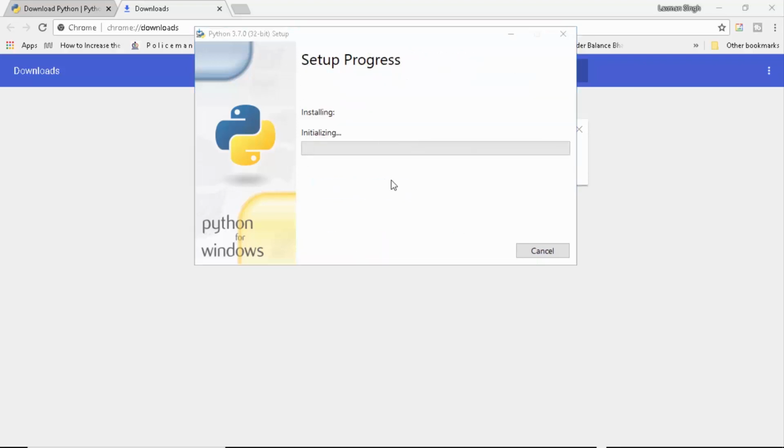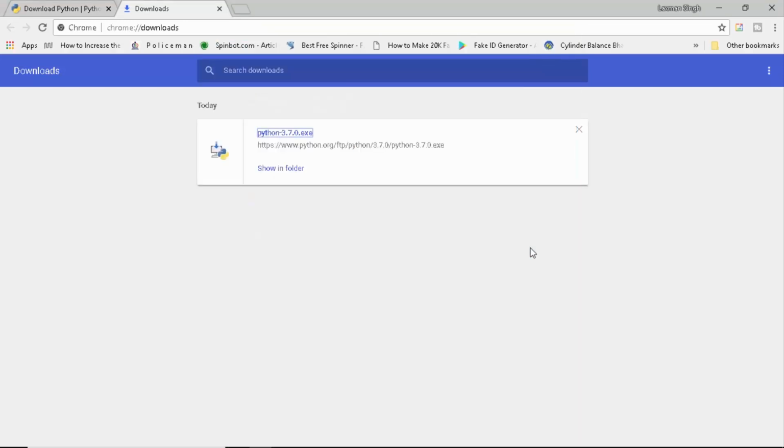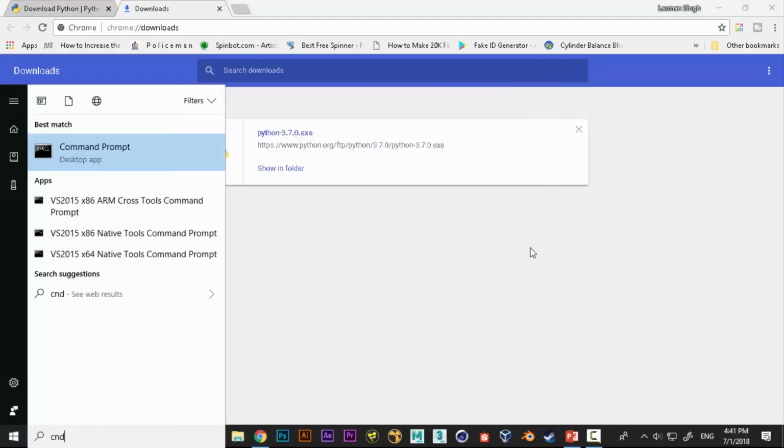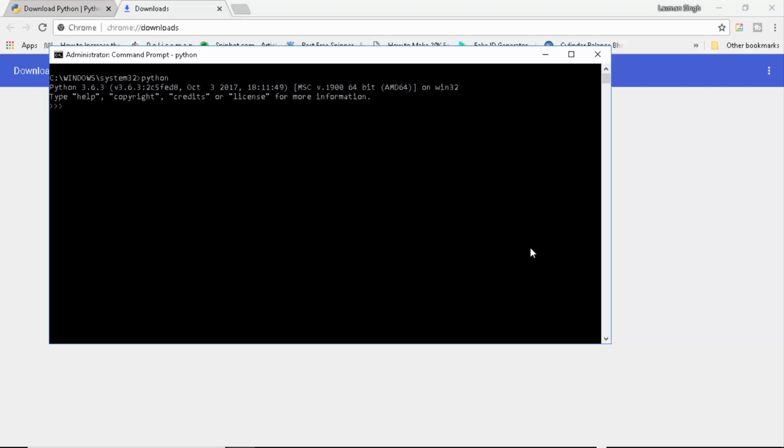This is going to take just a bit of time installing Python, so just wait for it. Once Python is installed, you're going to see something like "Setup was successful." Now all you need to do is simply click close. You can go ahead and start Python from here. Just type cmd. Fortunately, if Python was added to your path, it's going to show up once you type python. And in mine it did work.